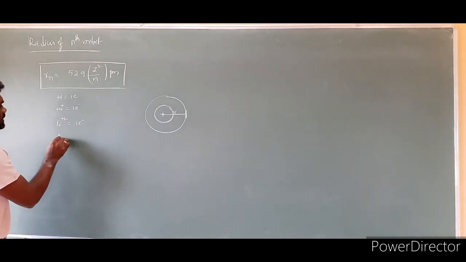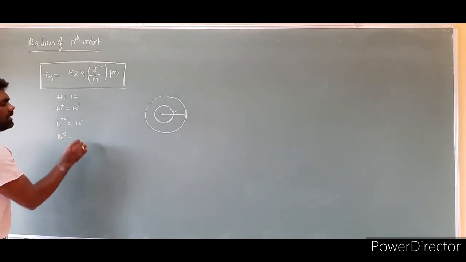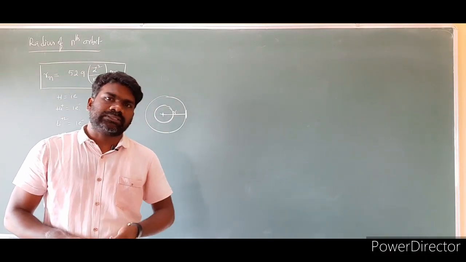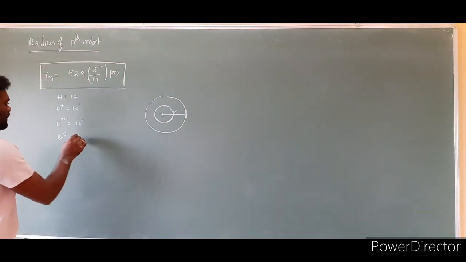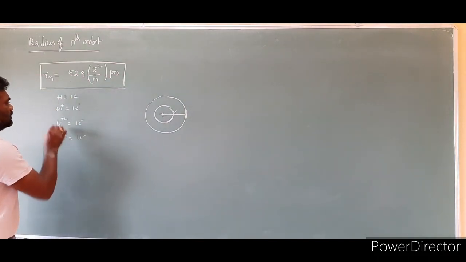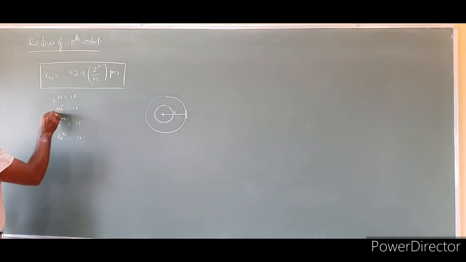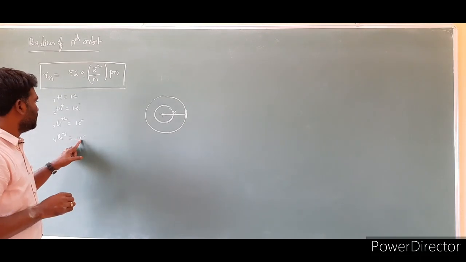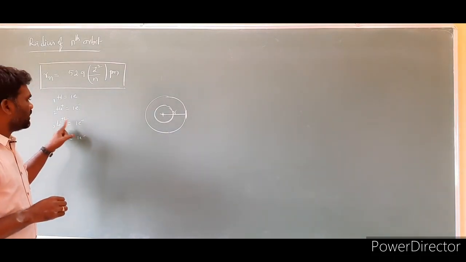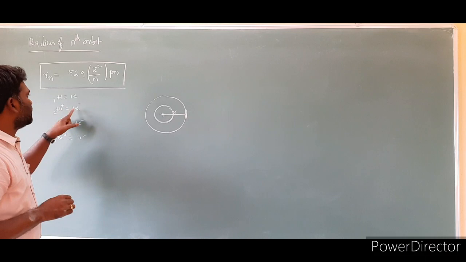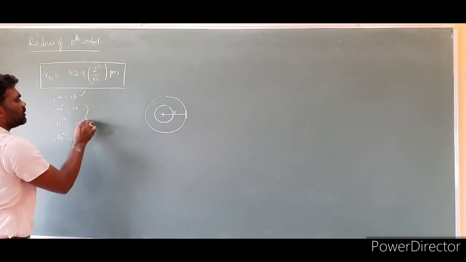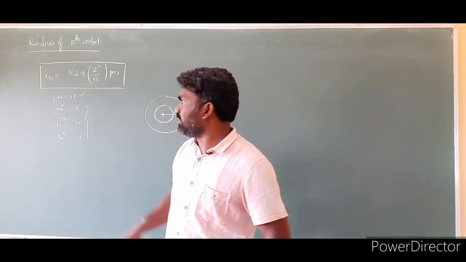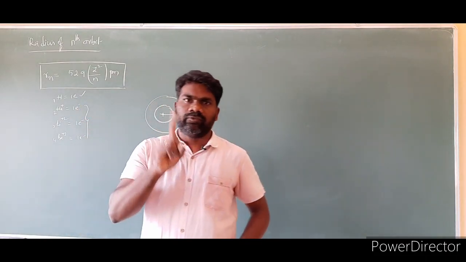If you take beryllium plus 3, beryllium has 4 electrons, we remove 3 electrons, and the remaining is only 1 electron. So hydrogen's atomic number is 1, then 2, 3, 4. 4 electrons are there, we removed 3, we got 1. 3 electrons are there, we removed 2, we got 1. 2 electrons are there, we removed 1. So these are called hydrogen-like species, because they all have 1 electron.